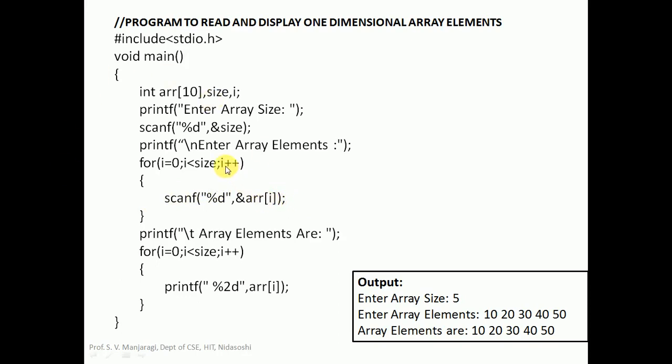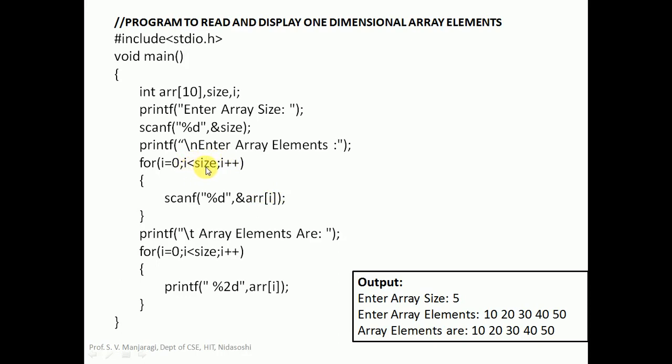So I was 0. After incrementing I by 1, it became 1, and we come here and test the condition. Substituting I, that is 1, is 1 less than size, that is 5? True. The condition is true, and we enter here and read one more element for array of I. Since I is 1 here, whatever element we enter, for example the second element 20, will be stored at array of 1. That is the second element, whose index is 1. And after that I++, I will become 2, and we test the condition.